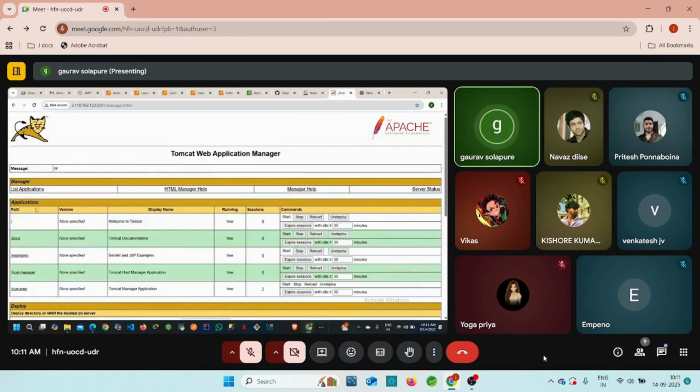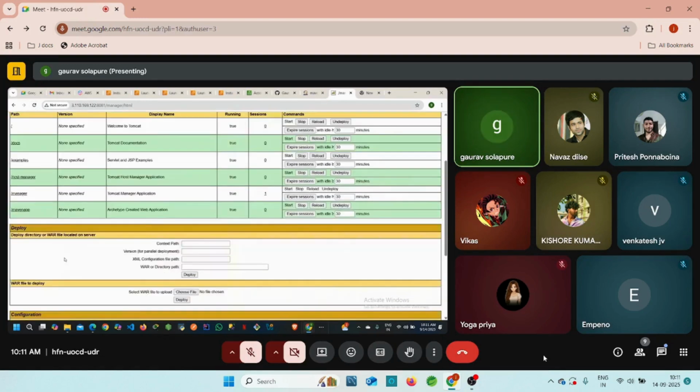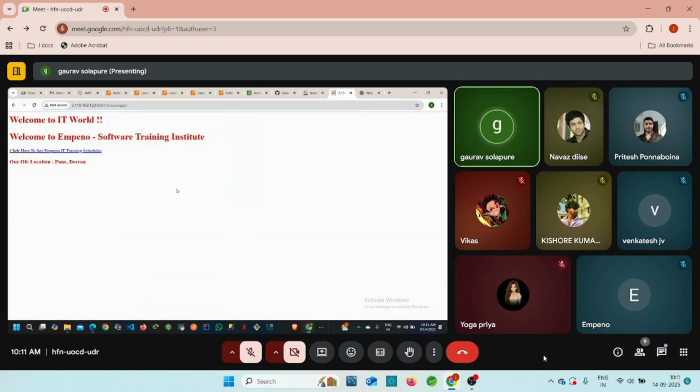Here in the path section, you can check. Once I refresh this Tomcat server, you can see our Maven web application is available here. Let me refresh it. See guys, Maven web app is available. Whenever you click on this Maven web app, you can easily access our application, guys.